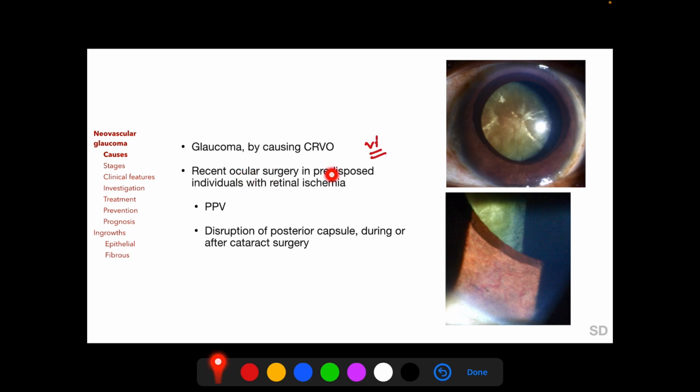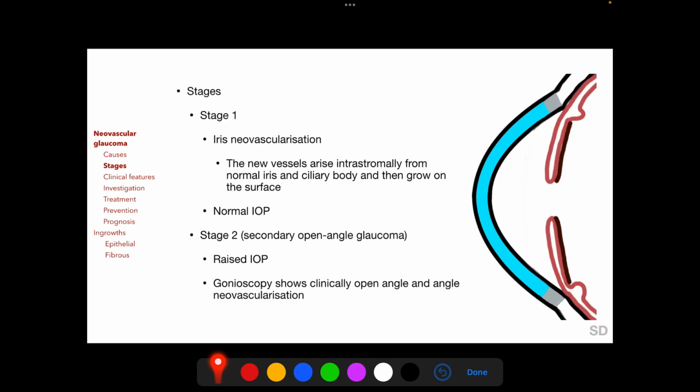Ocular surgery in a predisposed individual with retinal ischemia can precipitate anterior segment neovascularization, and this usually occurs following pars plana vitrectomy or disruption of the posterior capsule during or after cataract surgery. This is because following these events, the angiogenic factors arising from the retinal ischemic areas have easier access to the anterior segment.